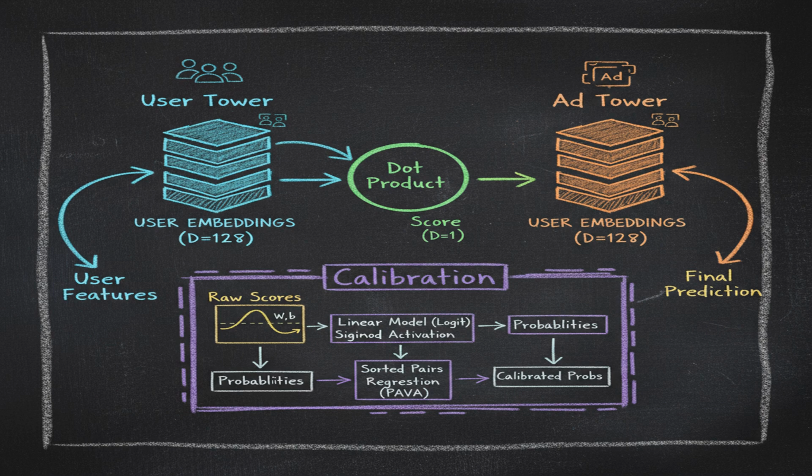This model considers feature crosses and nonlinear interactions to predict the click probability. Finally, we apply a calibration layer using Platt scaling or isotonic regression to ensure well-calibrated probabilities. Remember, we need accurate probabilities for bidding, not just ranking.